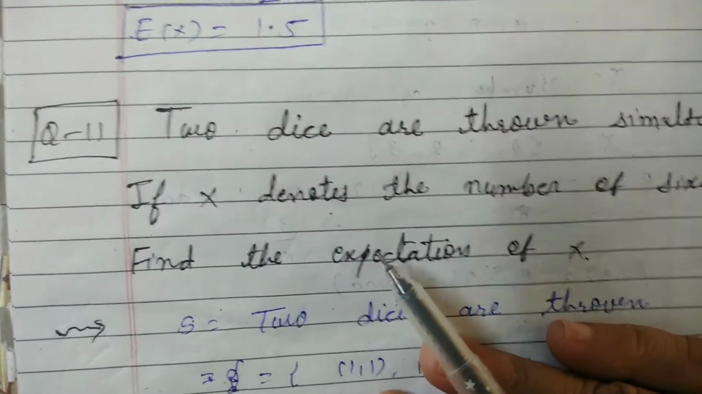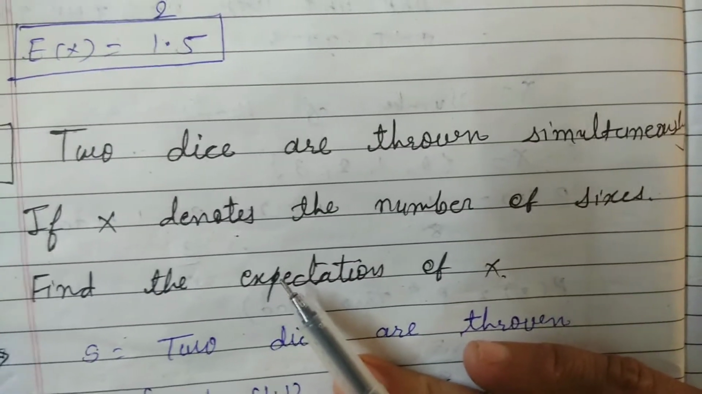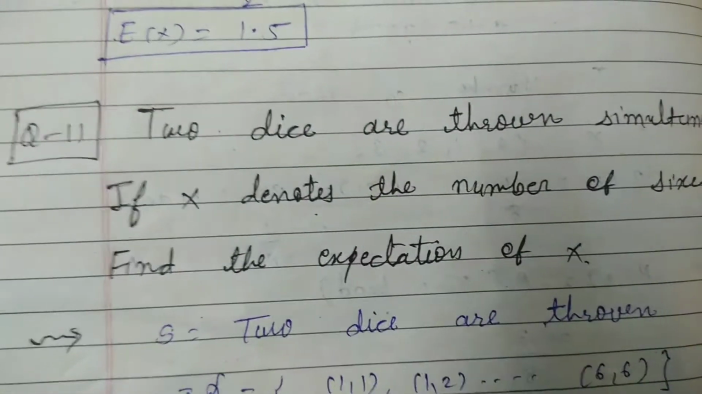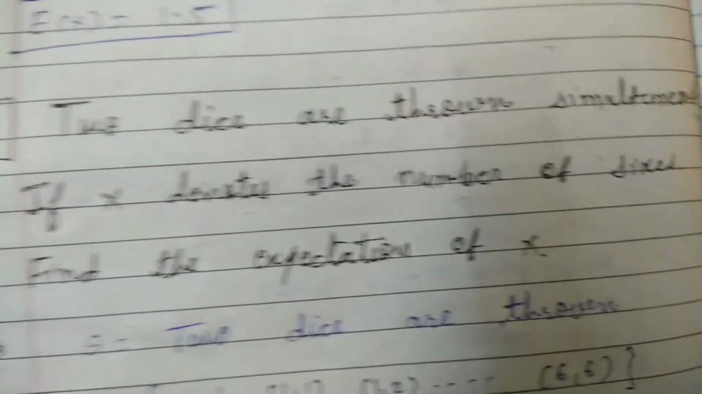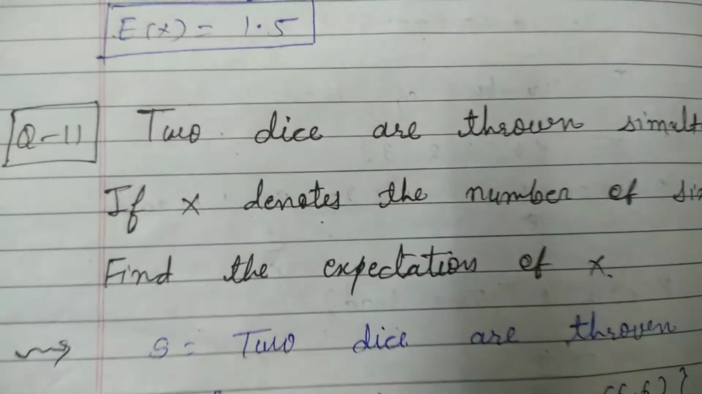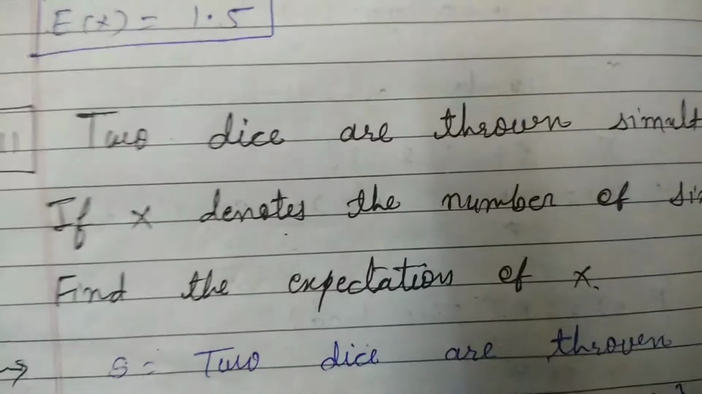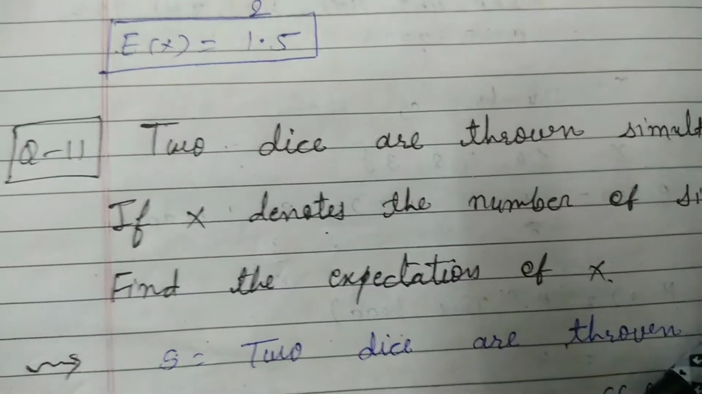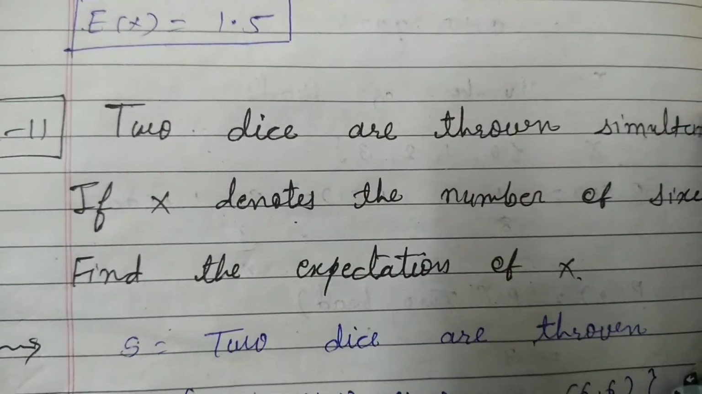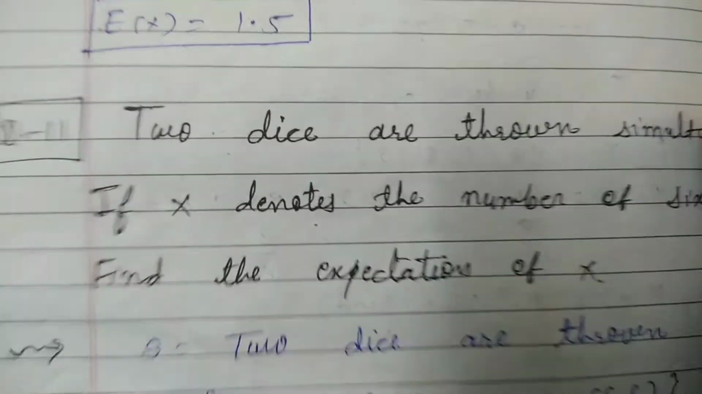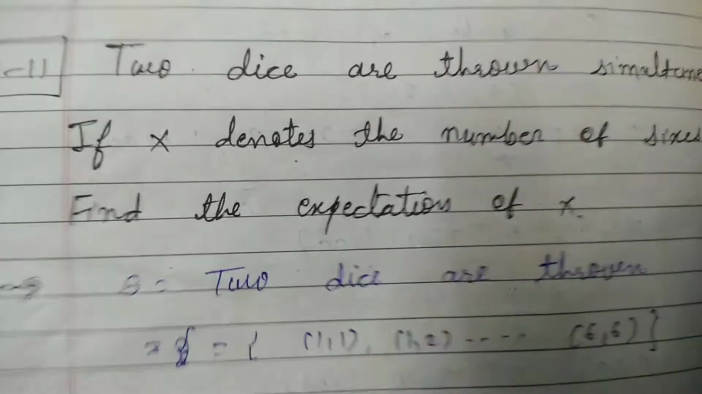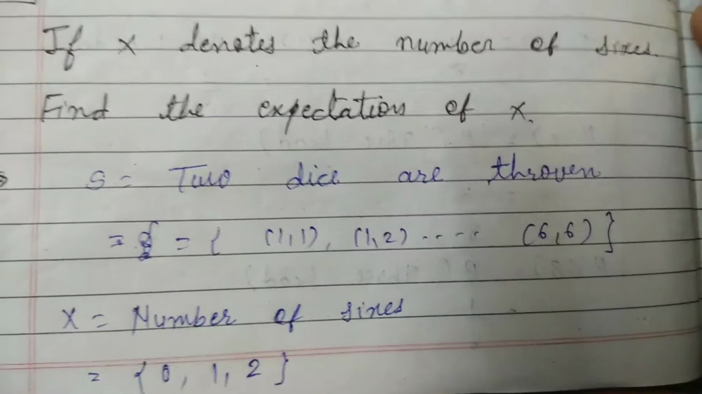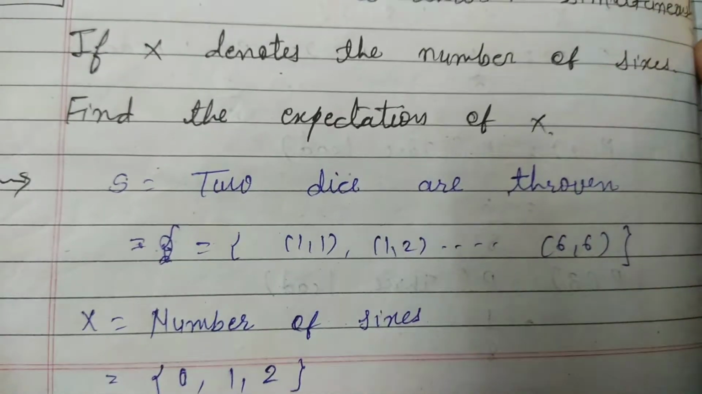Question number 11. Two dice are thrown simultaneously. If X denotes the number of sixes, then find the expectation of X. Now students, you know how to find this. Now you know which is the sample space and which is the random variable in this question. The sample space, that is, two dice are thrown, and its sample space we can make: 1 1, 1 2, 1 3, and so on up to 6 6.